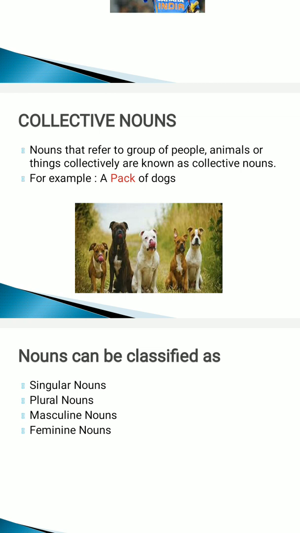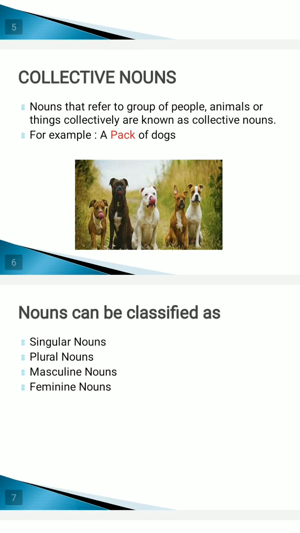A pack of dogs. Now pack here is a collective noun. When there is a group of something, it may be a group of animals, or a group of persons, and we give a particular name to that group, that is known as a collective noun. As I have given the example, a pack of dogs.